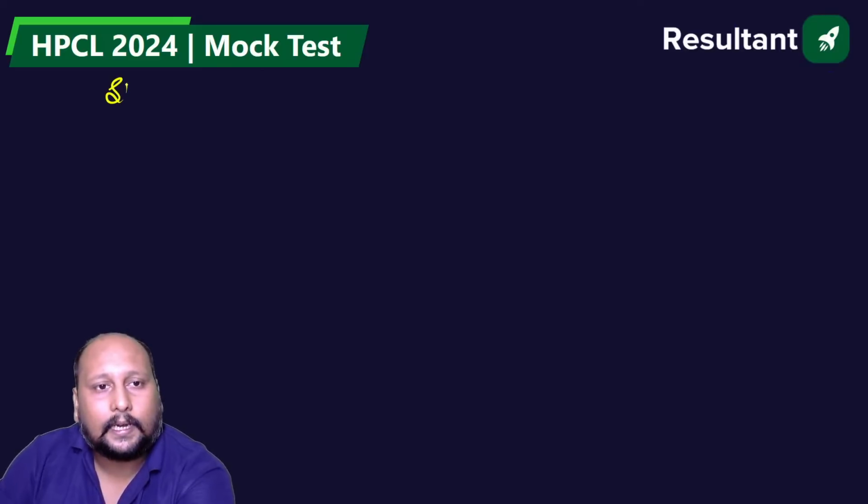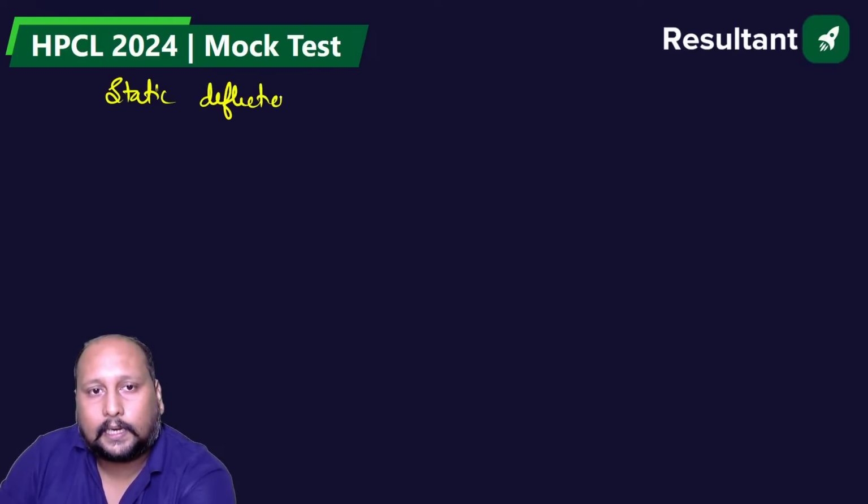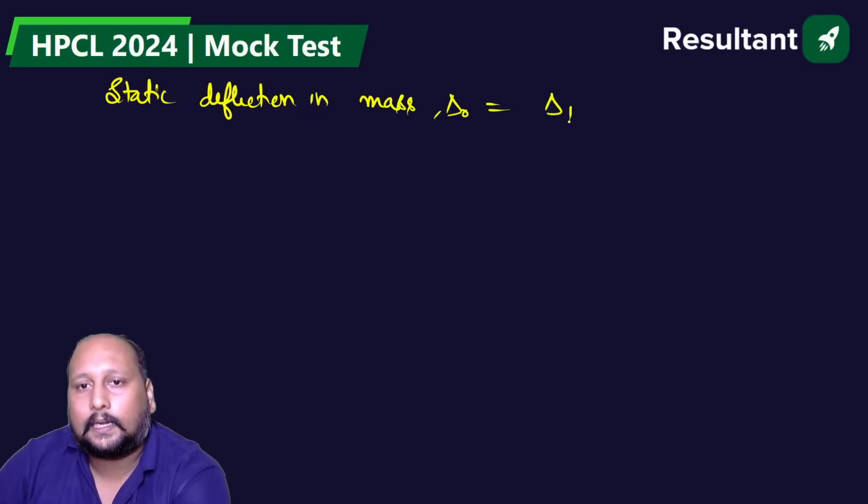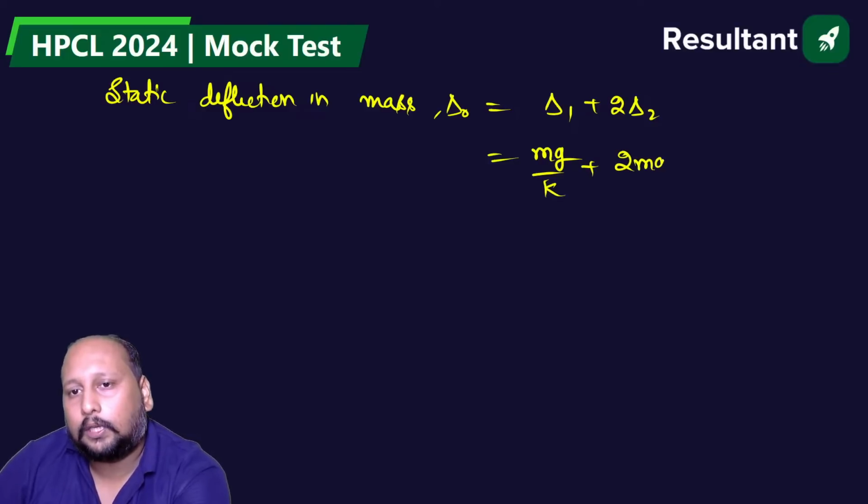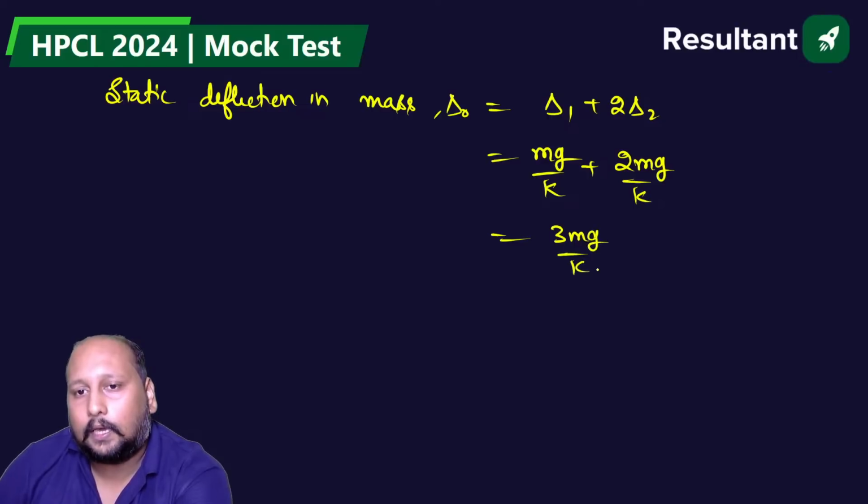Now we have to calculate the total static deflection in the mass. Let us say that is delta 0, that is delta 1 plus 2 times delta 2. So this is mg by k plus 2 mg by k, that is 3 mg by k, and we know that omega n is equal to root of g by delta naught.